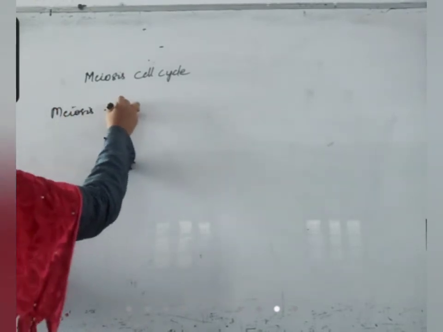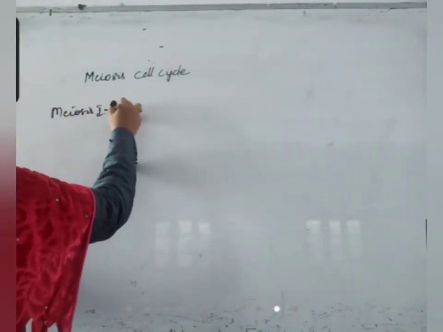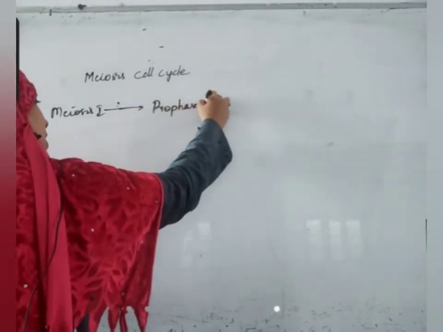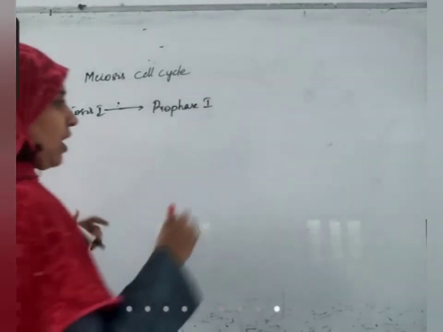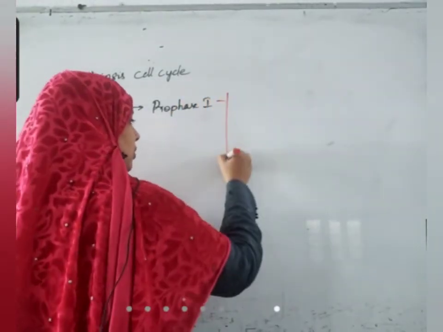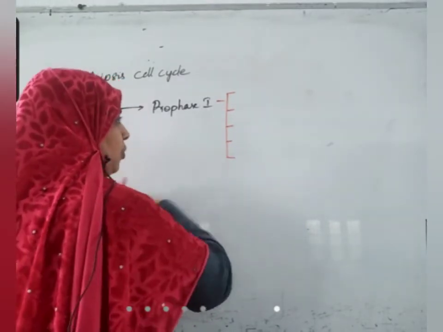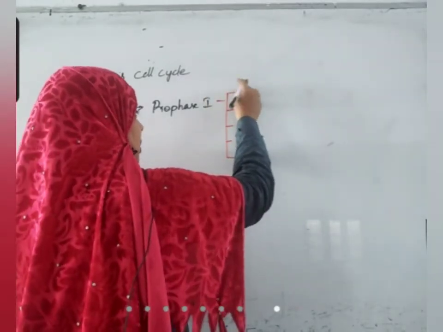Meiosis 1, prophase 1, is divided again into 1, 2, 3, 4 and 5. What are those?